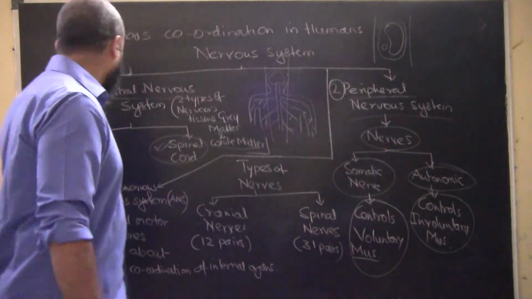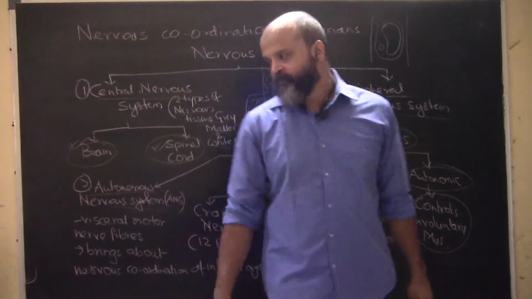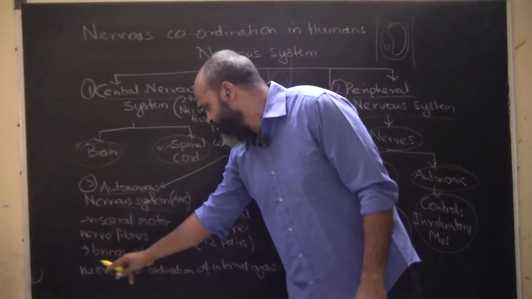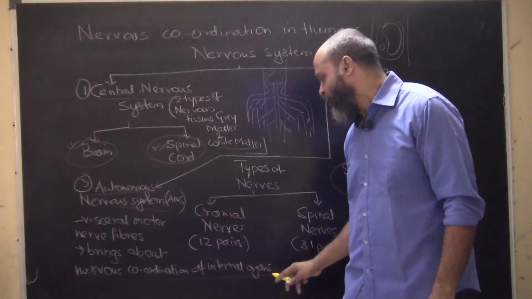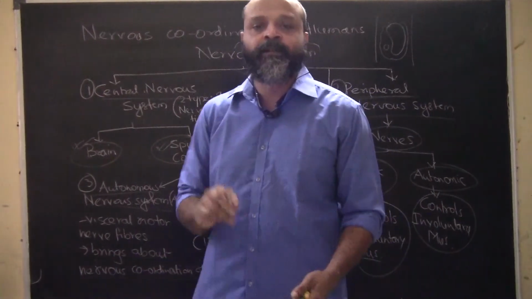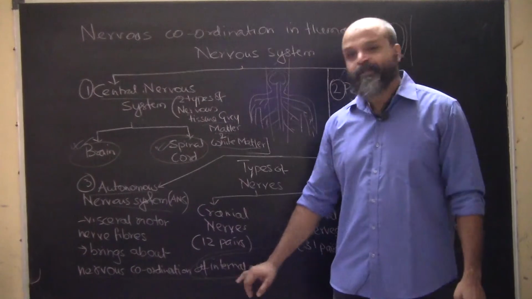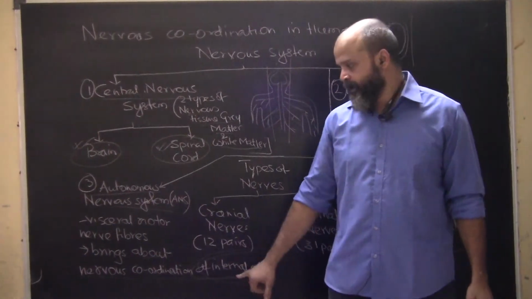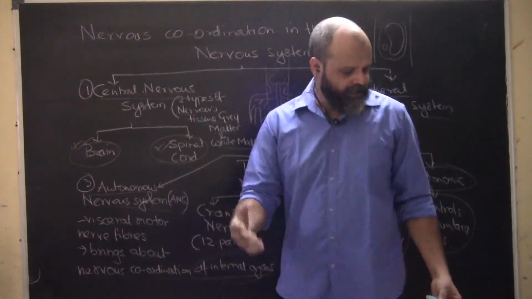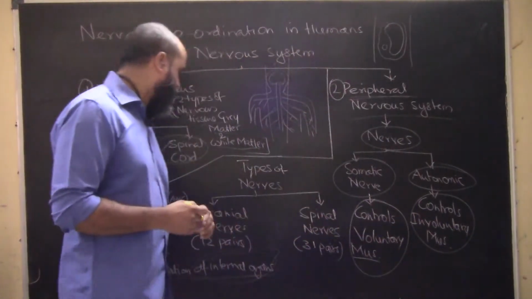Now the autonomic nervous system is basically made of visceral motor nerve fibers. Visceral motor nerve fibers bring about nervous coordination of the internal organs. That's called the visceral nervous system. So these were certain divisions, and the most important part is how many types of nerves we have.